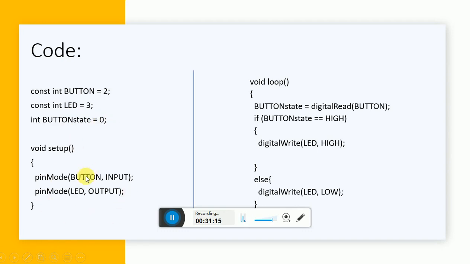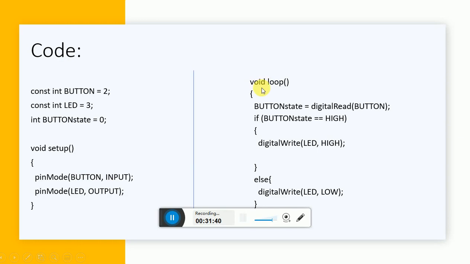Now see, you have two elements now, button and LED. Button is nothing but an input device, and LED is nothing but an output device. So first of all, in void setup, you need to define whether it is input or output. So here button input, LED output. This definition is over, and this part will be executed once. Now I'm coming into the loop.